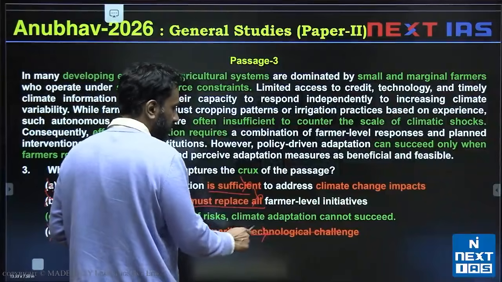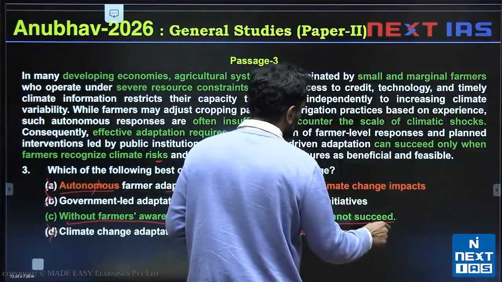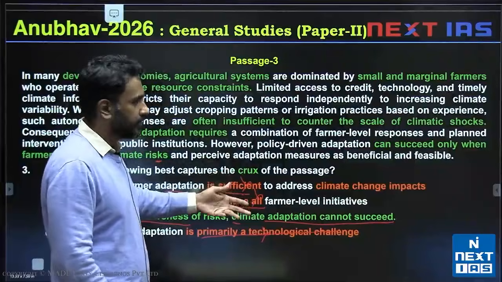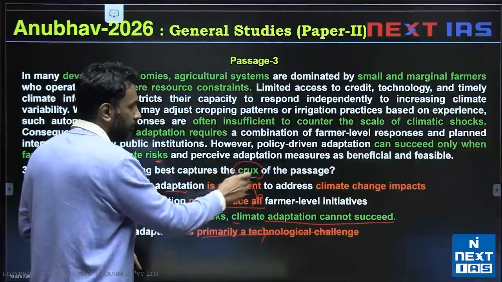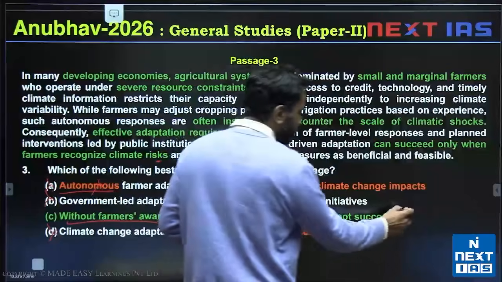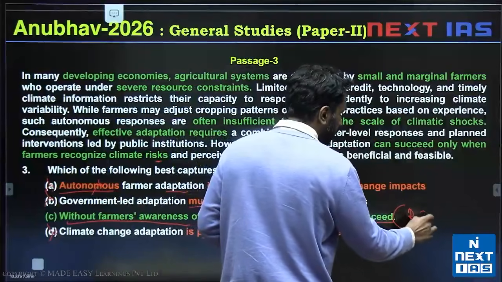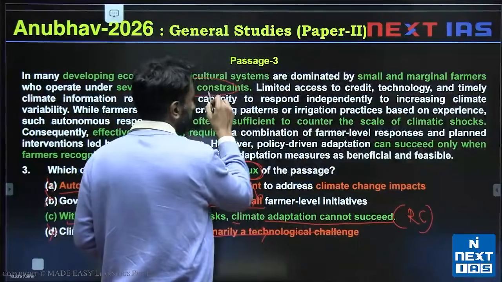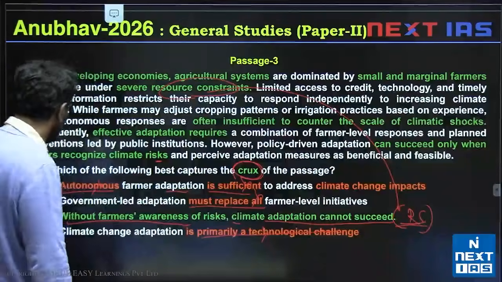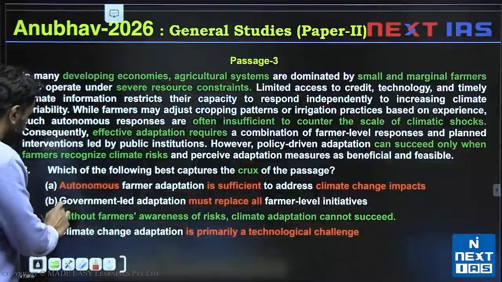Without awareness, climate adaptation cannot succeed. C is the correct choice. C could have better alternatives. We could have better ways to write down the crux of the passage. We can maybe include resource constraints also. So maybe some other things are needed, but option C is the best possible choice we have.